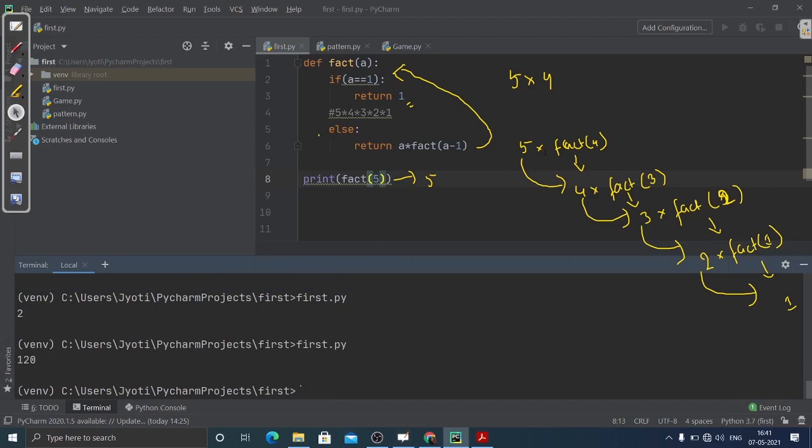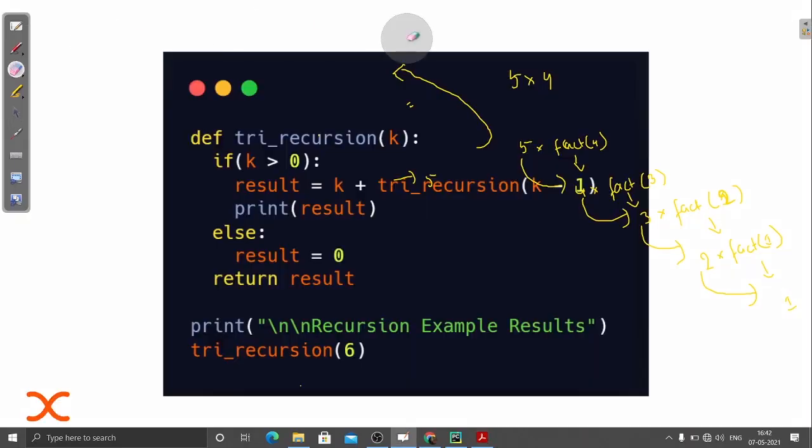So I hope this recursion part is clear to you all, because I have also tried to explain by dry run how it actually works, how the function calls itself. First, this print function will work. It will call factorial of 5. It will check if a is equal to 1, return 1. Else, it will go to this, and here 5, that is a, into factorial of 4, because a minus 1 is 4, and now the updated value is 4, and it will work like that. So you can see this is the chain of how it works, and by this I hope the concept of recursion is clear to you all. Let me just erase this.